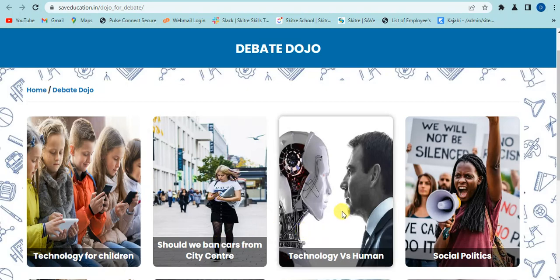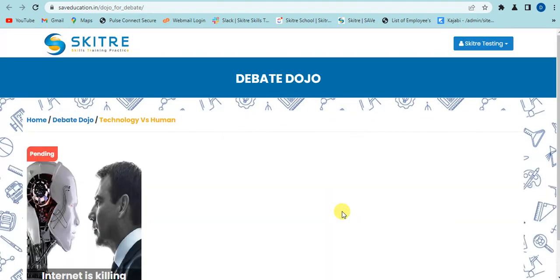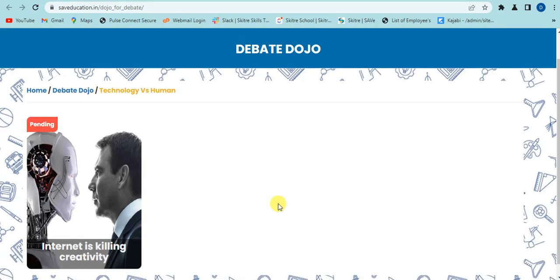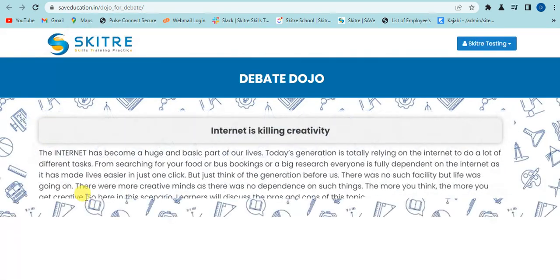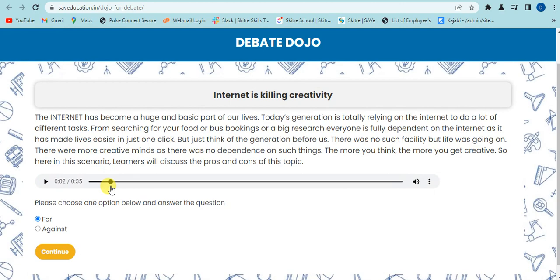For example, technology versus human. As we click on this category, it will navigate us to its scenario page. Here some scenarios are given. Then click on this scenario. The internet has become a huge and basic. So here some information about this scenario is given. Read this information carefully. Either you can listen.